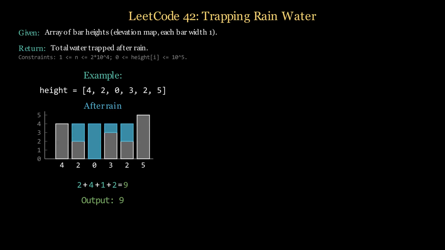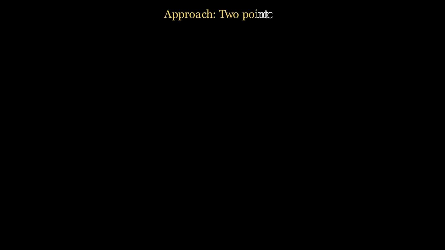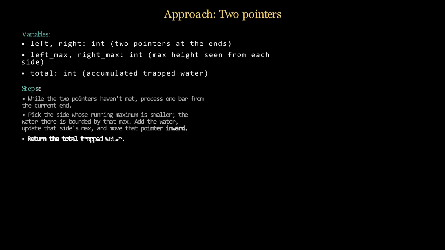Output: 9, water per column, 2 plus 4 plus 1 plus 2 equals 9. Approach: 2 pointers. Variables: left and right are the 2 pointers, left max and right max are the maximum height seen from each side, total is the accumulated water.